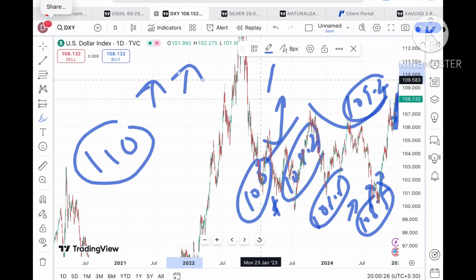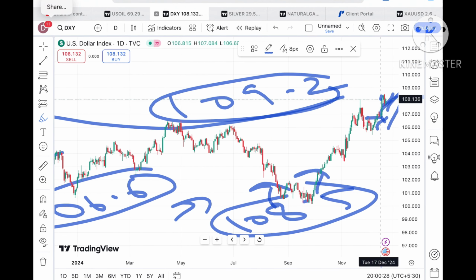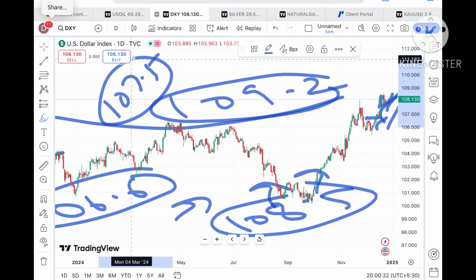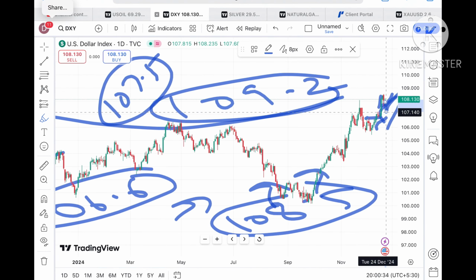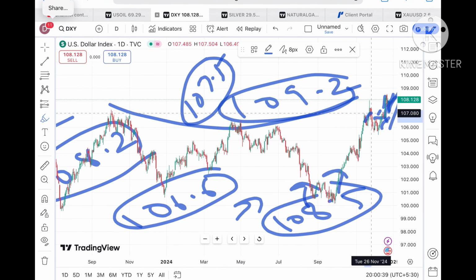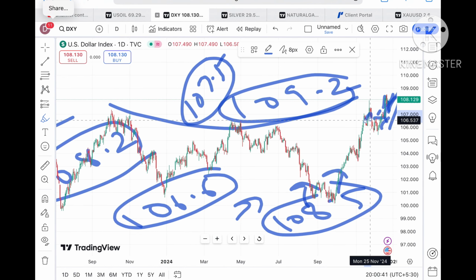Okay, now if the price started sustaining over 108.5, we can see a level of 110 also after crossing 109. But if it started falling below 108, we can see a level of 107.5, then a level of 106.6, then a level of 106.2.